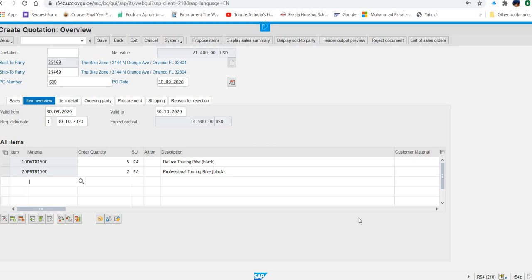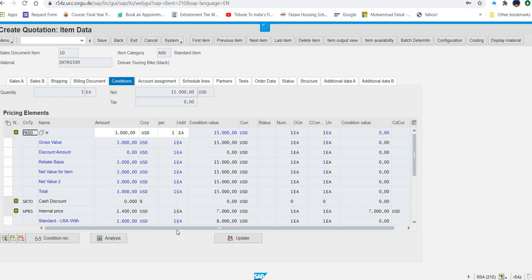Click on the item condition. First, before that, you will click on this touring bike like this, and it is selected. Now they are saying, click on item condition. Where is the item condition? This is the item condition. When you click on this, this screen will open.